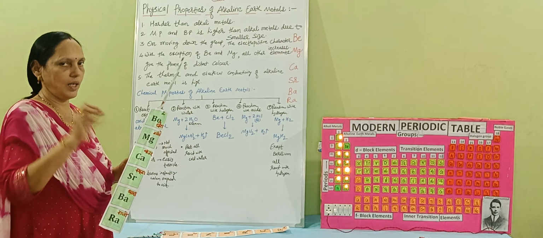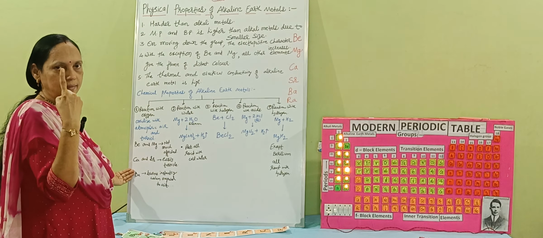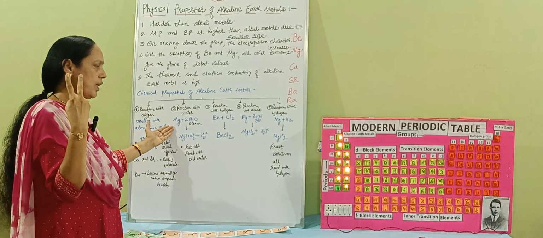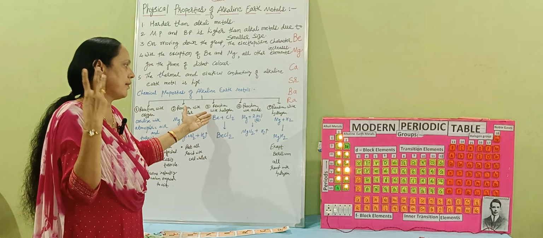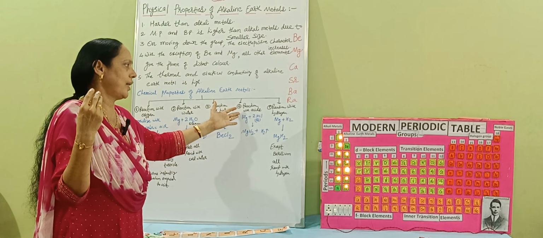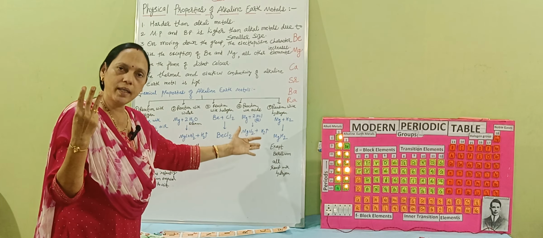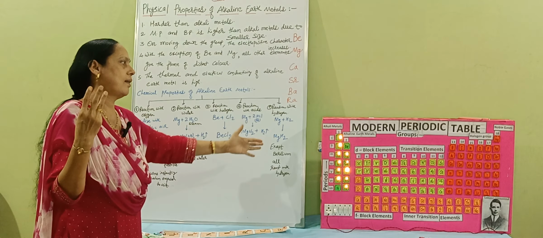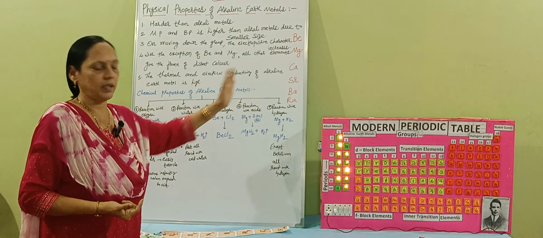Chemical reactions, 5 reactions we will get. Reaction with oxygen, where the elements get tarnished, then reaction with water, where we will get the hydroxide of that particular element and hydrogen gas, then reaction with halogen, we will get the salt of that particular element, reaction with acid, we will get the salt of that particular element, again the hydrogen gas will be liberated, and lastly reaction with hydrogen, meaning here we will get the hydride of that particular element.